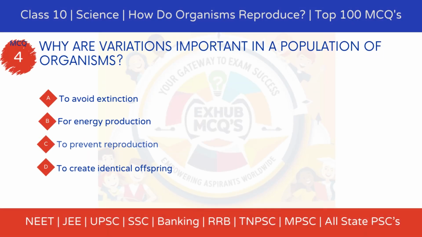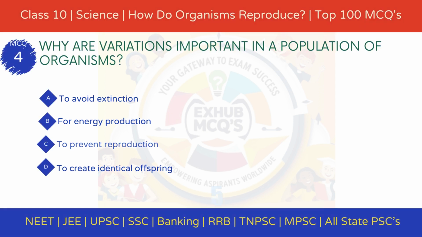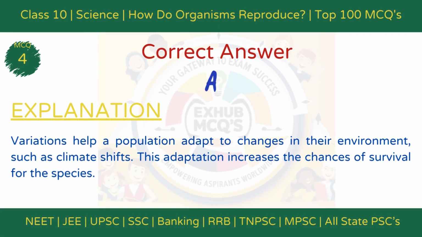MCQ 4. Why are variations important in a population of organisms? Option A. To avoid extinction. Option B. For energy production. Option C. To prevent reproduction. Option D. To create identical offspring. The correct answer is option A.